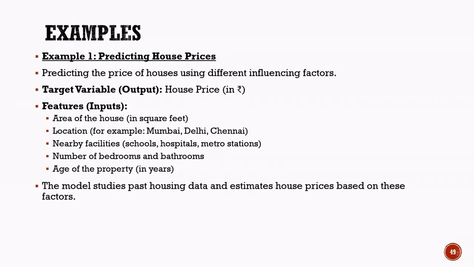During training, the model studies historical housing data where the features and actual house prices are already known. It learns the relationship between these factors and the selling price of houses. Once trained, the regression model can estimate the price of a new house by analyzing its features. For example, a larger house in a prime location with modern facilities may receive a higher predicted price than a smaller house in a less developed area. This ability to predict continuous numerical values makes regression an important tool in real estate valuation and market analysis.